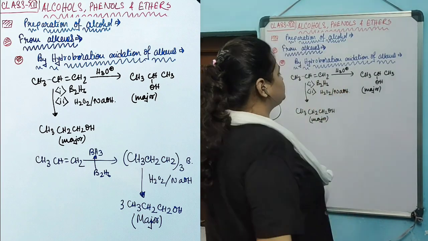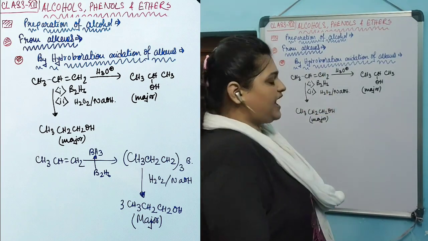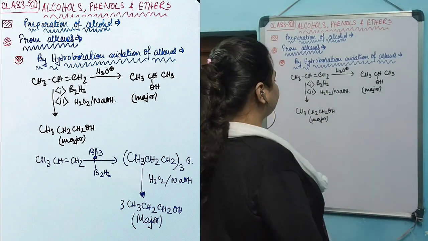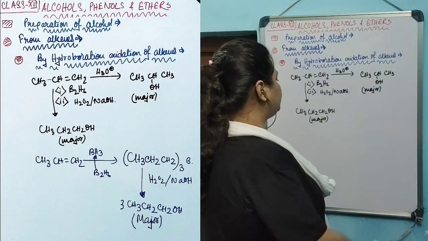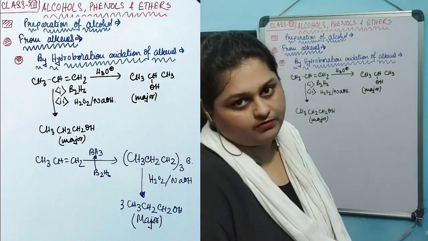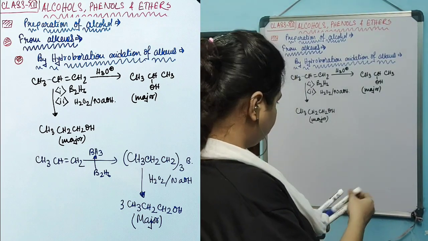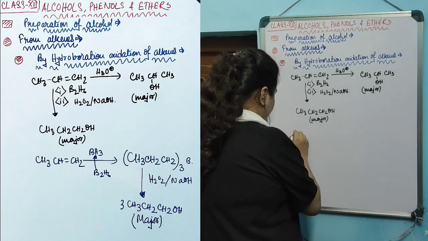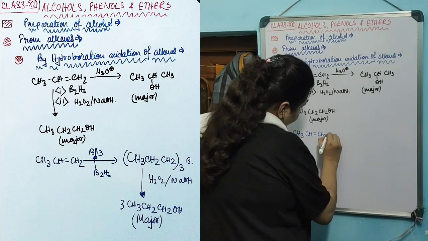If this mixture of reagents is used to react with the unsymmetrical alkene, this terminal alcohol will be produced in major amount. How? CH3CH=CH2.